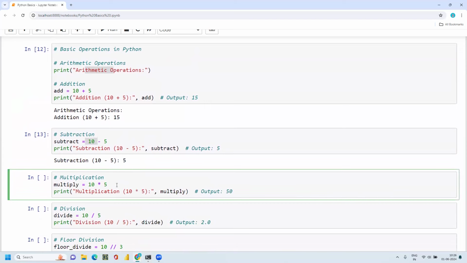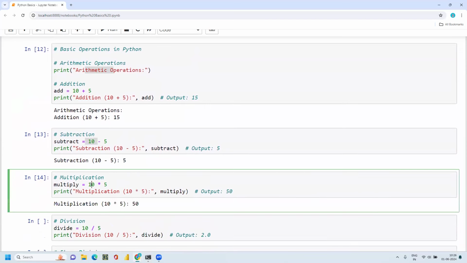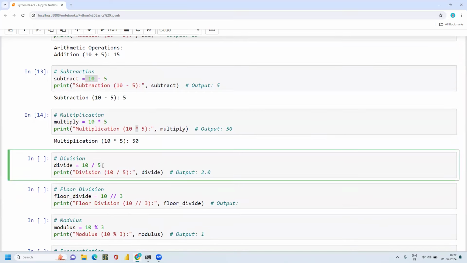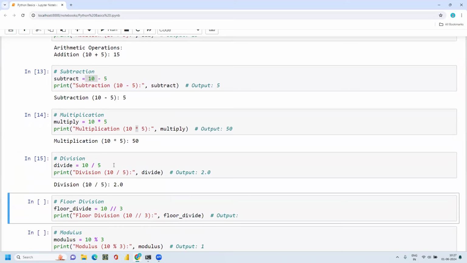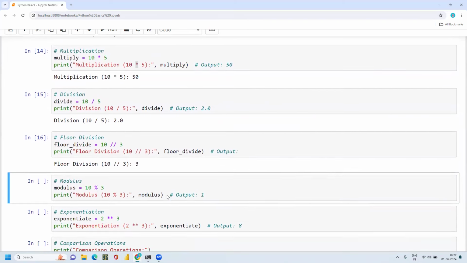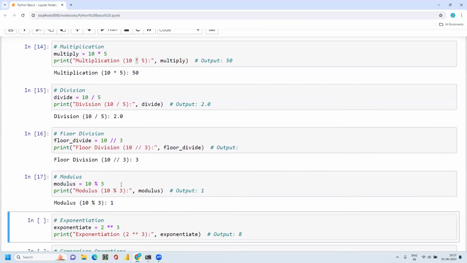Whereas for the multiplication of two numbers, I have two numbers and I want to multiply them, assigning it to a variable multiply, then I will get the result. You should use the star symbol to multiply the two numbers: 10, the first number, star, multiplied by the other number, then you will get the desired multiplication. Division you can also perform like this, and floor division and modulus. This is also very important.